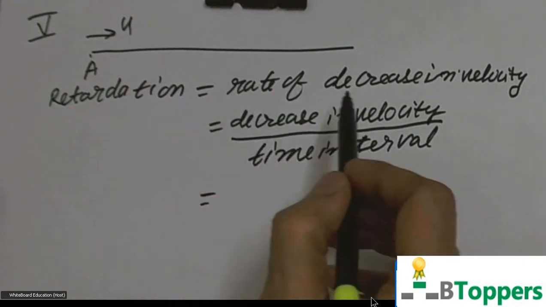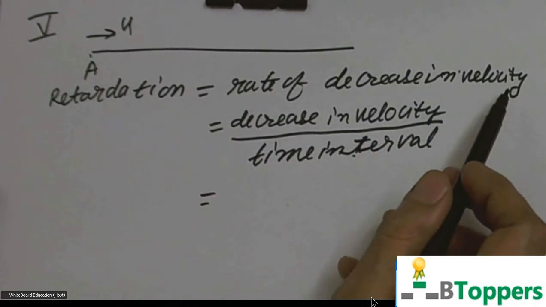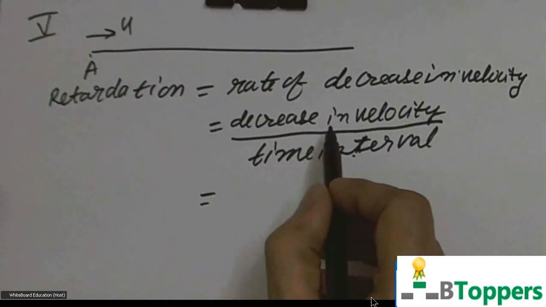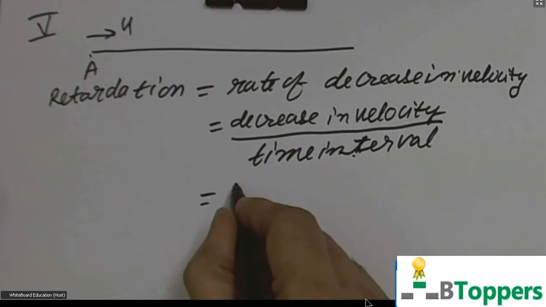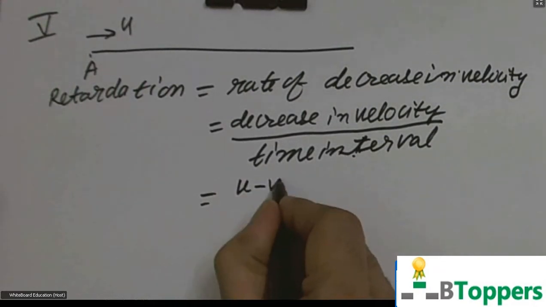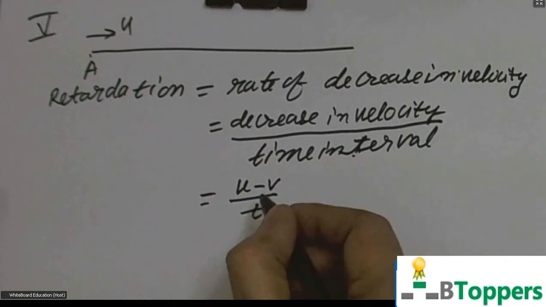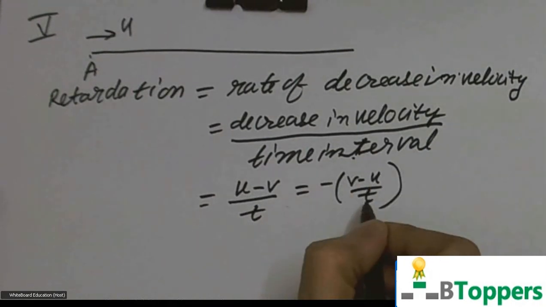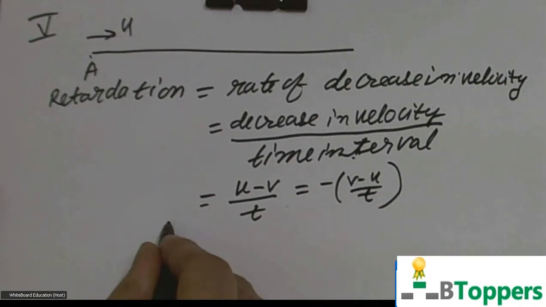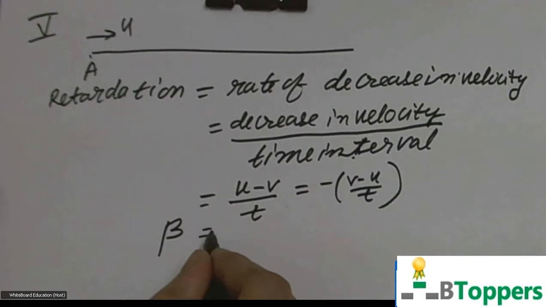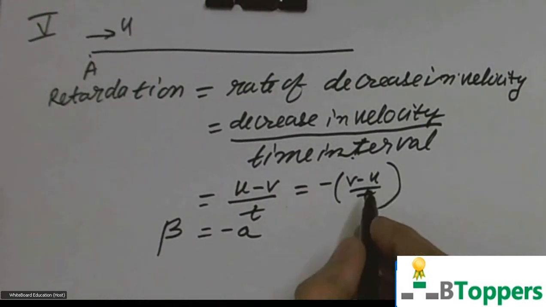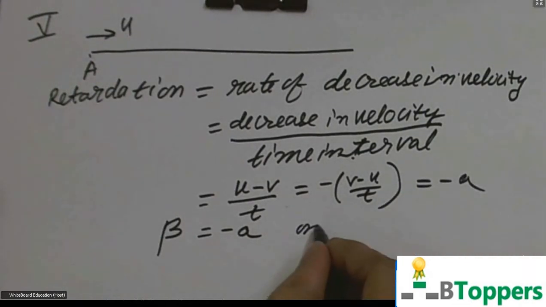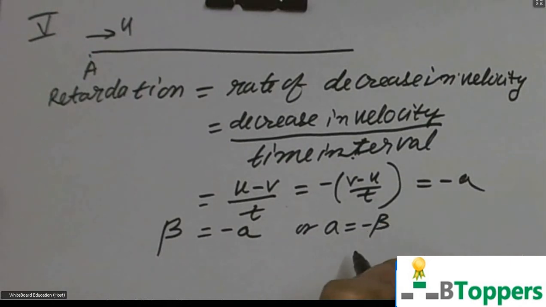Retardation can be written as the rate of decrease in the velocity of the body. The retardation you can write as decrease in velocity by time interval. Decrease in velocity means initial velocity minus final velocity divided by time interval, or you can write minus of (v minus u) by t. Retardation, usually denoted by the letter beta, is equal to the negative of acceleration, because (v minus u) by t gives you the acceleration a. So you can write a equal to minus beta.